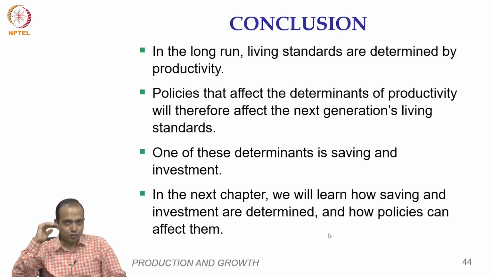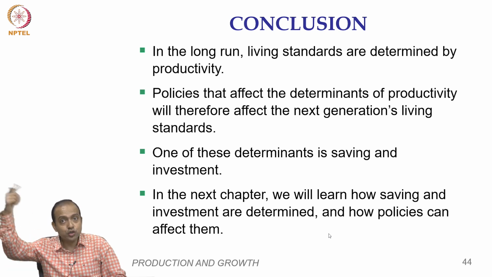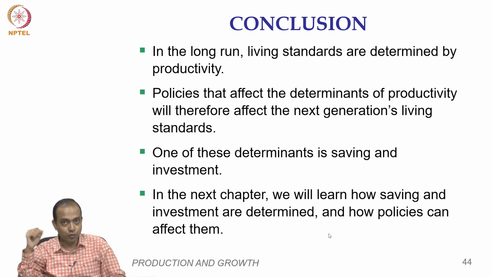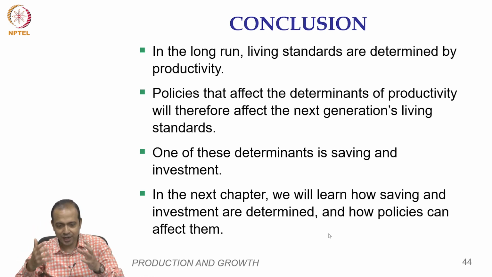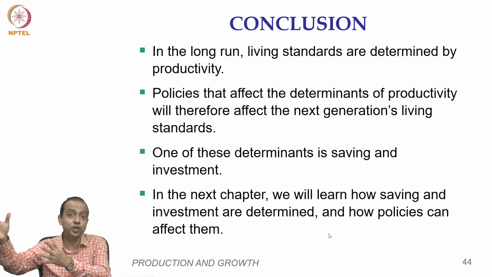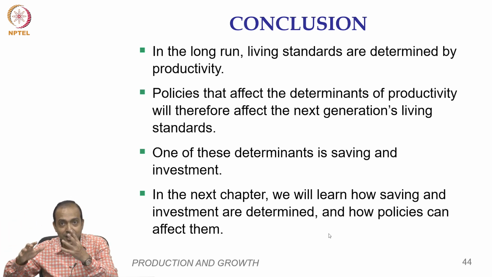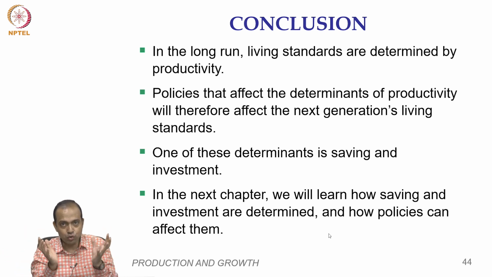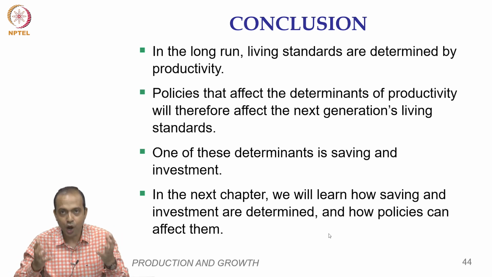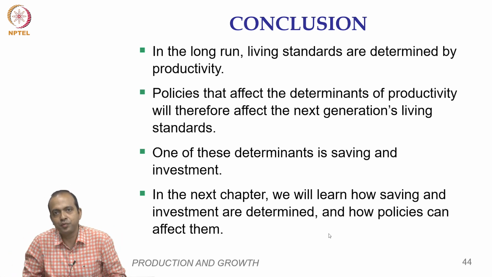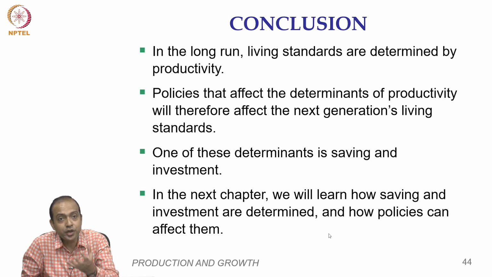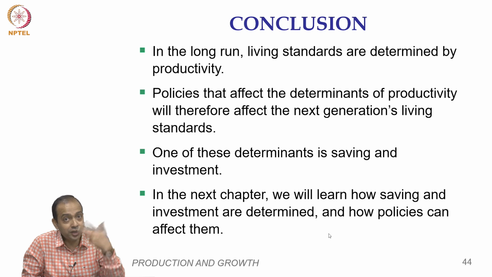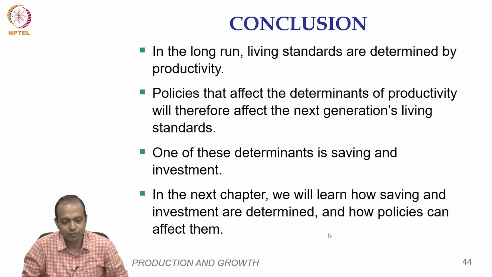Okay? So we should not grow at the cost of our future generation. We should make sure that enough resources are available for our future generation also to satisfy their own needs. How will you do that? Through proper public policies. We need to get maximum output out of the given amount of input. How will that happen? Through technological advancement, through raising productivity. How will that happen? Through public policies.